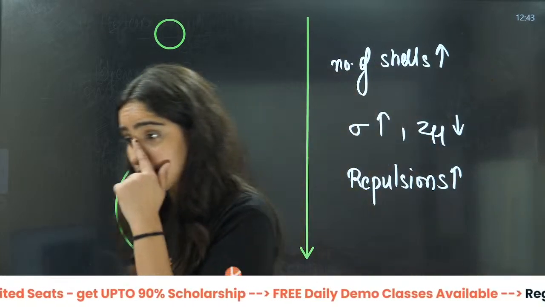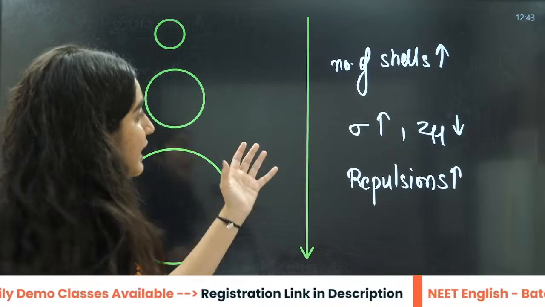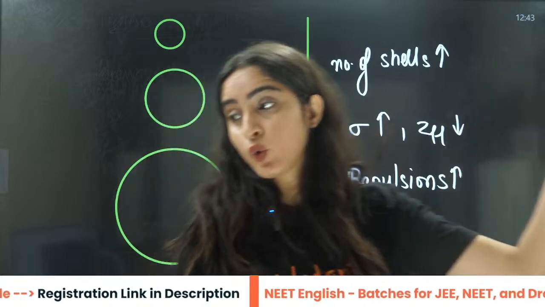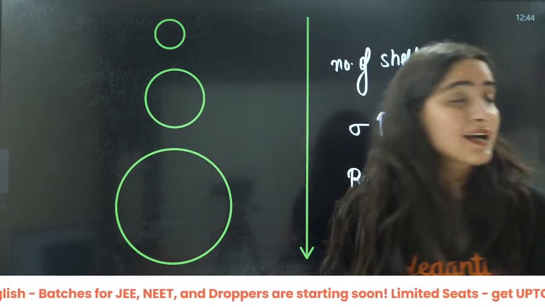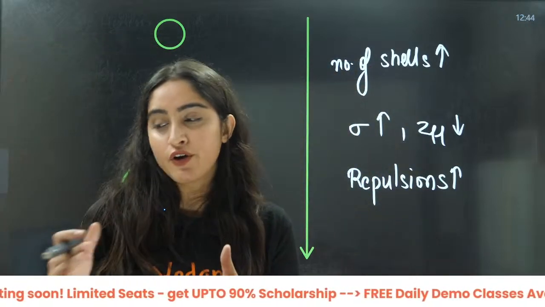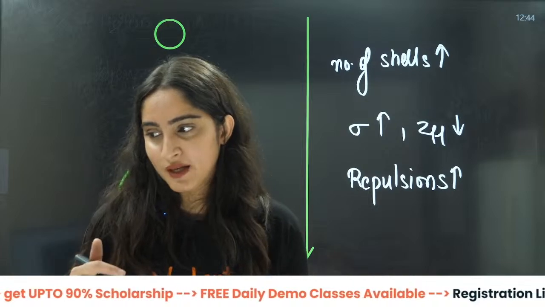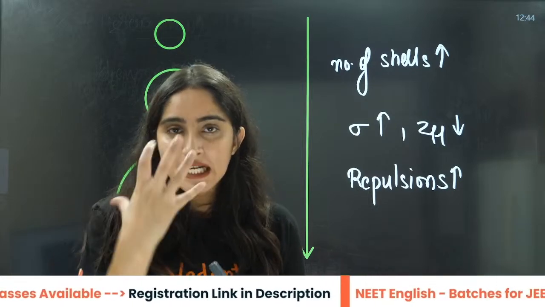One of the students is asking, ma'am, what is sigma? Sigma, beta, that is the screening effect. I told you yesterday that we calculated the sigma value for different atoms. That is sigma only. That is the shielding effect, the screening effect, the shielding of the electron.